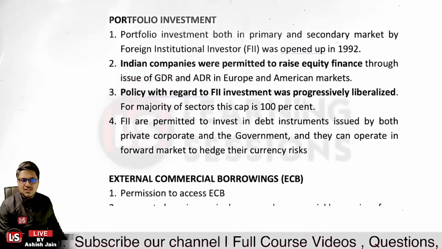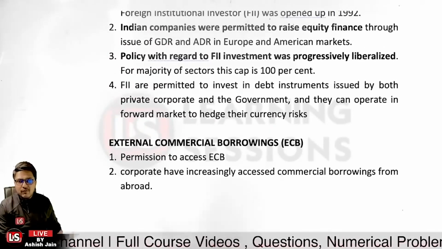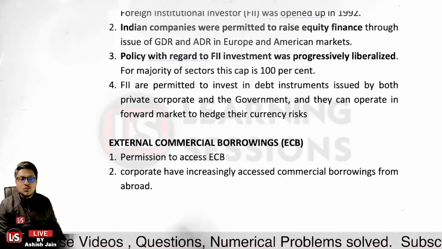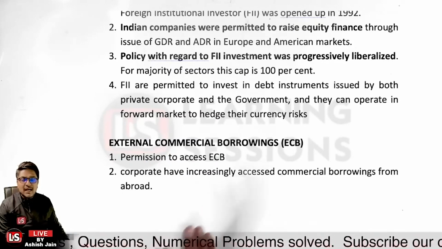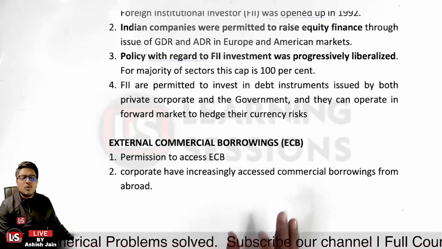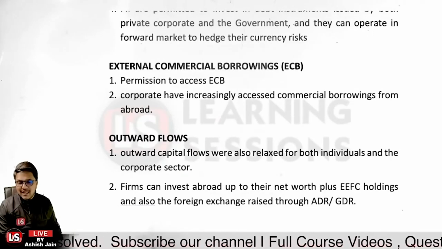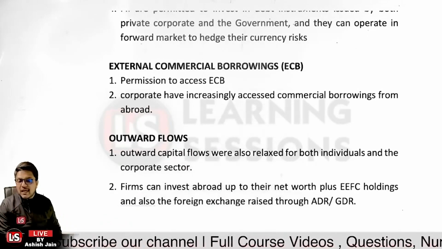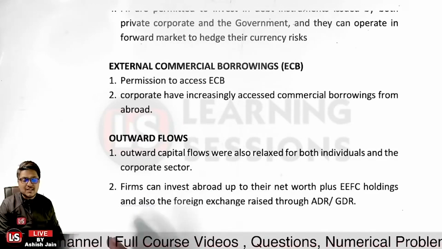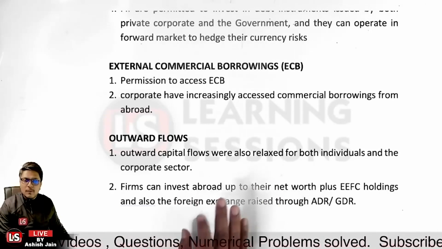Next, it is related to ECB, that is external commercial borrowing. External commercial borrowing is a way by which Indian corporates or companies borrow from overseas lenders. Now permission to access ECB is there, and corporates are increasingly accessing commercial borrowings from abroad. Next, it is related to outward flows. Outward flows are also permitted. If cash inflow is permitted, cash outflow is also permitted. If you want to invest overseas, that is also permitted. Outward capital flows were also relaxed for both individuals and the corporate sector itself.